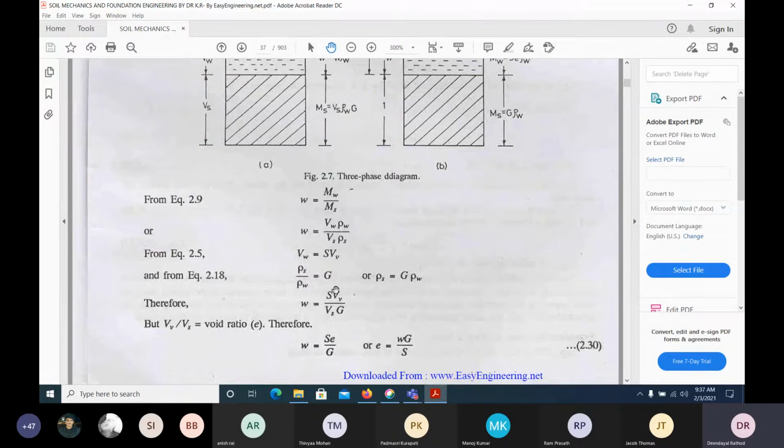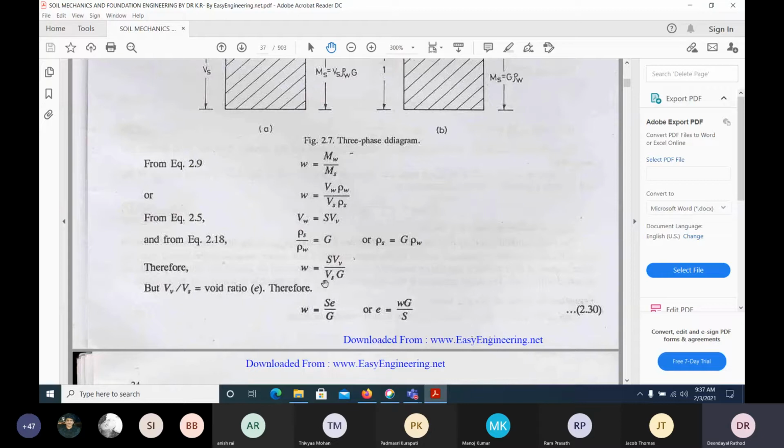Density of solids to density of water of equal volume. Okay. So both definitions you substitute here, you will get this equation. Understand? In these equations, what is the void ratio? Volume of voids to volume of solids, right? So here this can be written as e = wG/S. Okay, this is one of the most important equations.